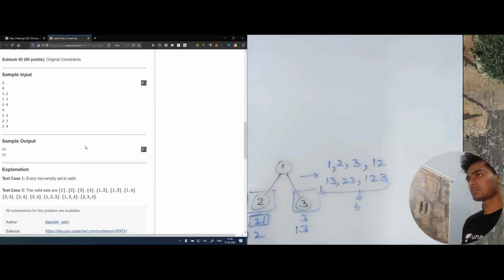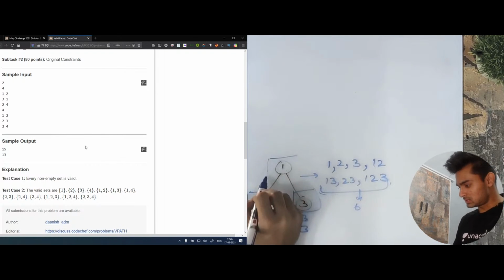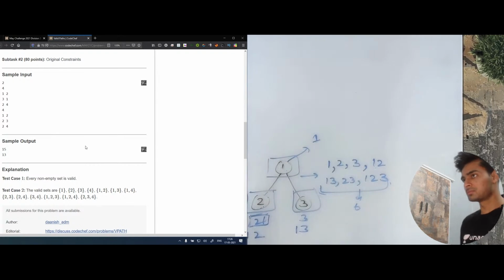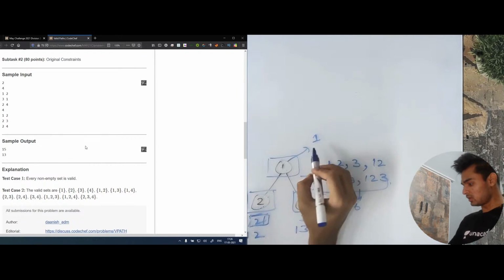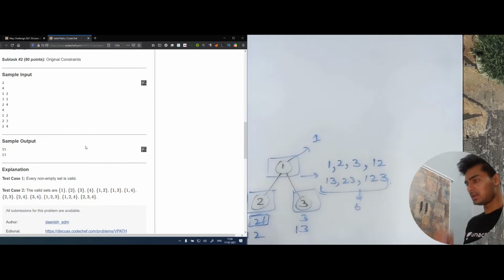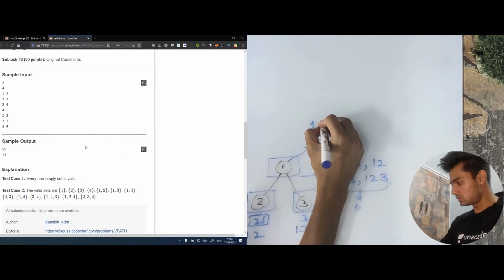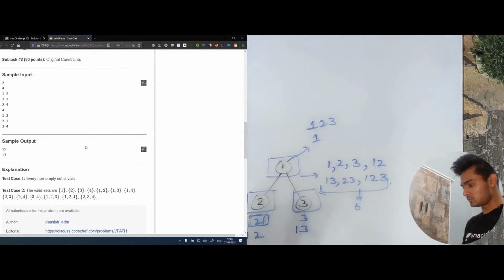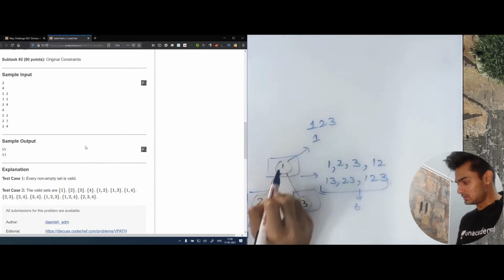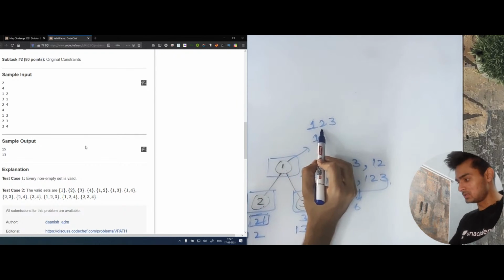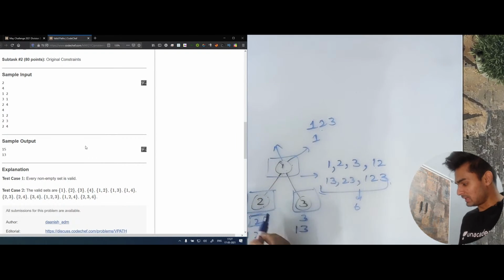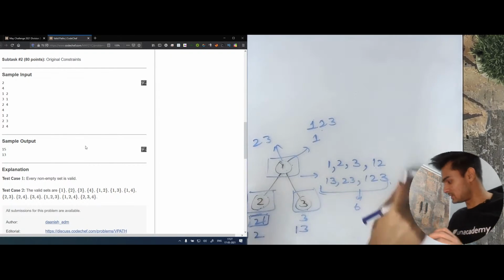1, 3. Now let's come to this. Basically, this will have a simple path of its own, and it will also have simple paths with both these values. So the other one will be 1, 2, and 3. The one thing is that this one says that I can either come in the path or I can be excluded from the path. So if we exclude this one, we will take these two values, which is 2 and 3. Okay, let's look at another example.